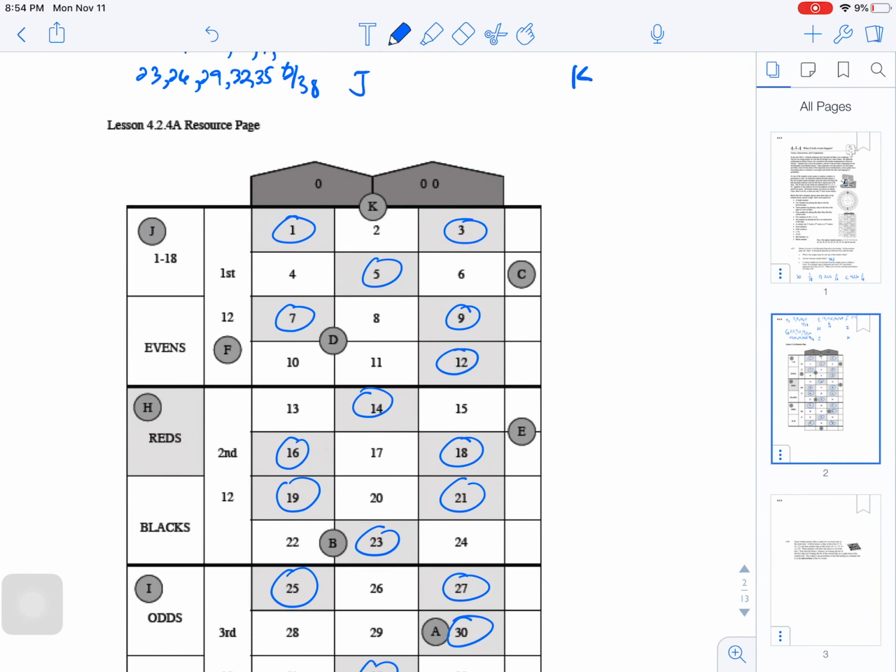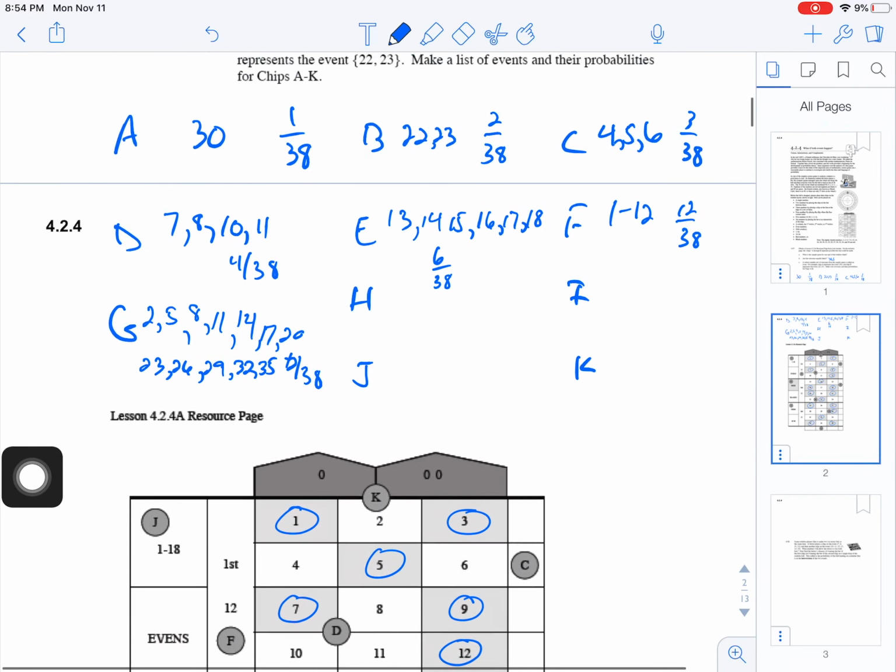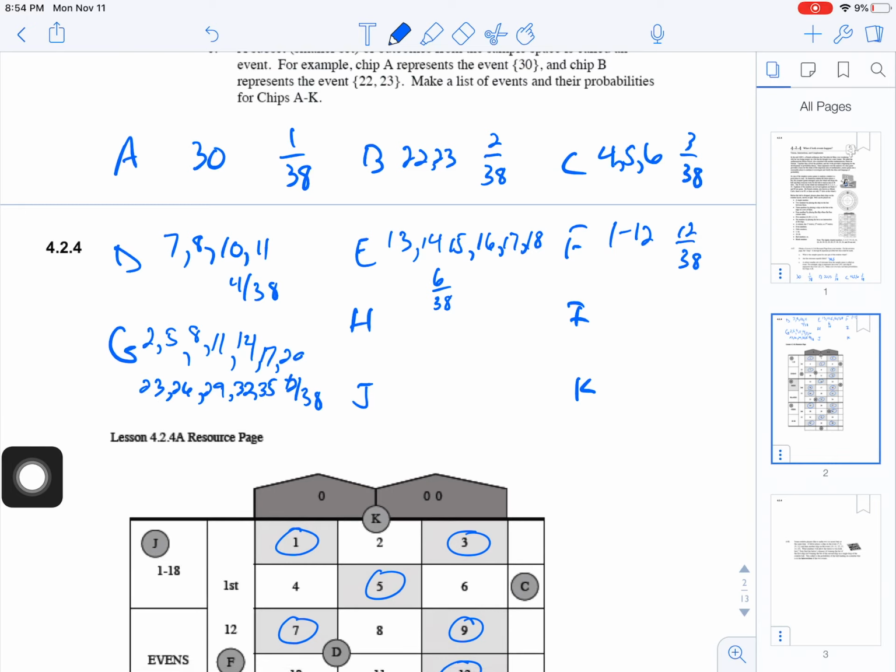H is the probability that we get the reds. So it's all these ones that are circled now. That's the probability that we get a red. It's half the numbers, so it's half of the 36 numbers, and so that's 18 out of 38.